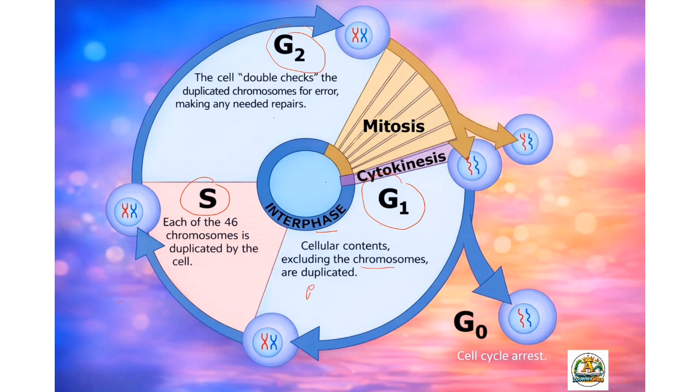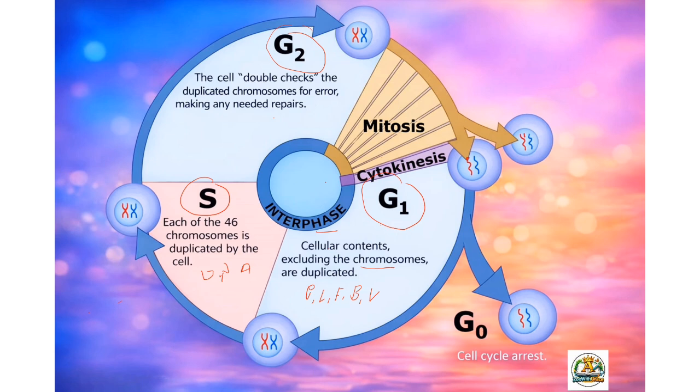It may be proteins, lipids, fats, biomolecules, vitamins, all the things except the DNA. In the S phase, S means synthesis. What is synthesizing here? The entire DNA duplication takes place here.